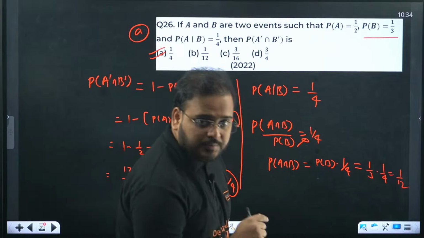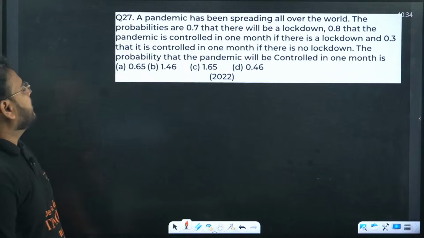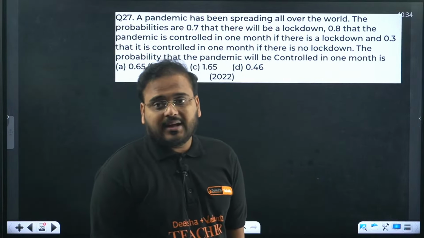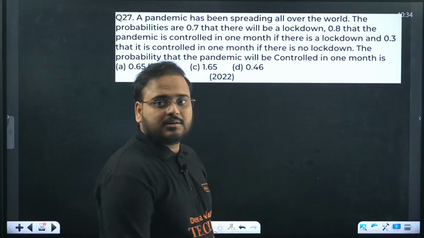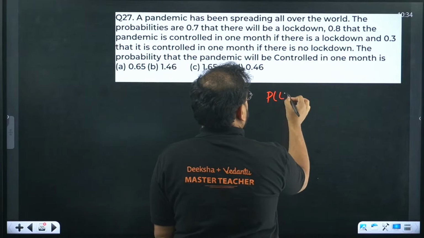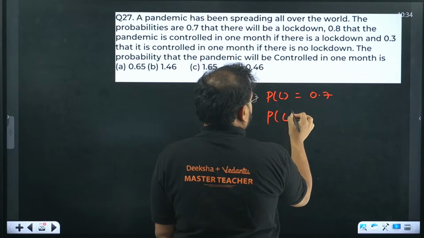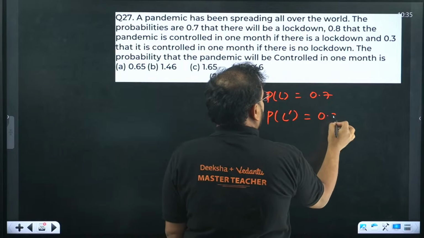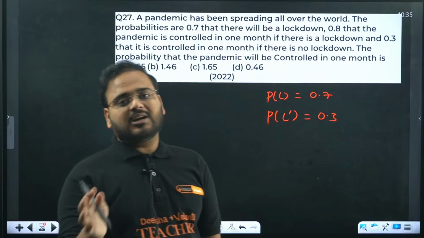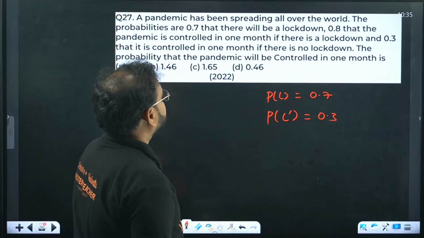26th answer is option A, correct. A pandemic has been spreading all over the world. The probability is 0.7 that there will be a lockdown. So no lockdown will be what, beta? If chances of lockdown is 0.7, then chances of not being a lockdown will be 0.3. Okay, 1 minus 0.7.